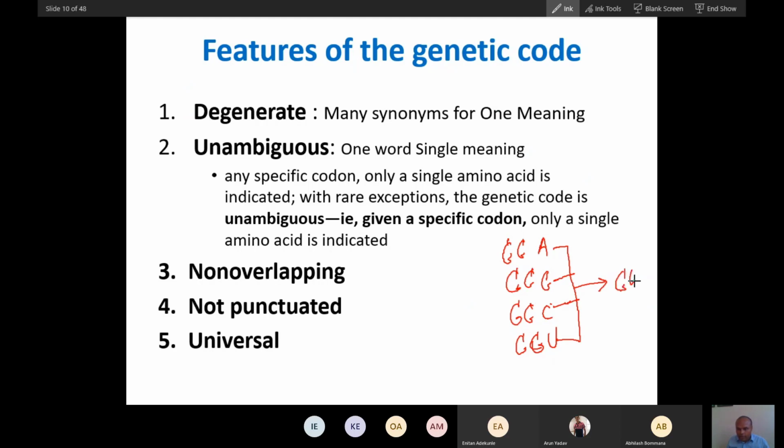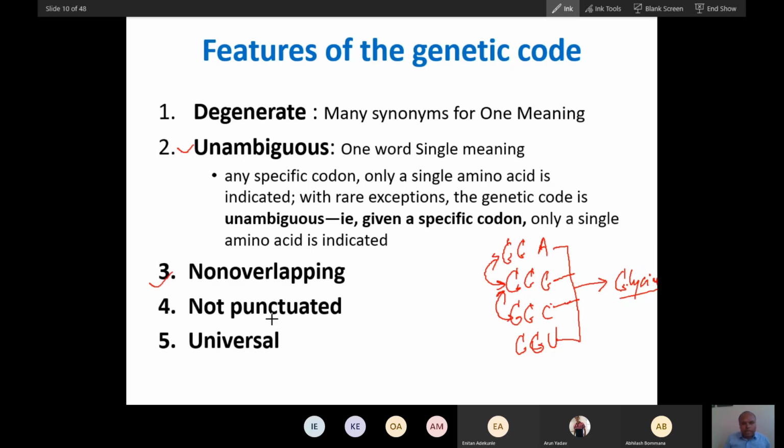The meaning is glycine. These are synonymous with each other, but all have the same meaning, only one meaning. So that is what unambiguous is. There is no confusion. One word will have one meaning, but synonyms can exist.